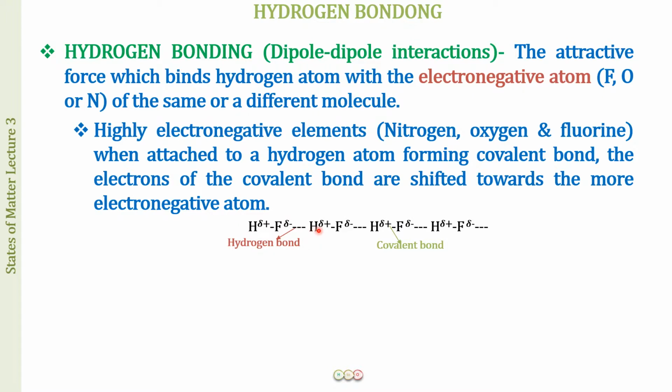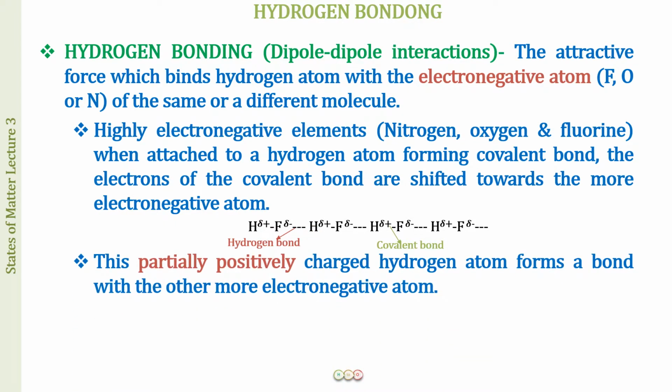So the hydrogen of the other molecule, which also has a partial positive charge on it, is attracted by the partial negative end of the HF molecule, that is the fluorine end. This attractive force we call a hydrogen bond, right? I hope this is clear. The partially positive charged hydrogen atom forms a bond with another, more electronegative atom. Please do remember, we call this a bond, but still it is not really a bond. It is a bond, it is not a bond.